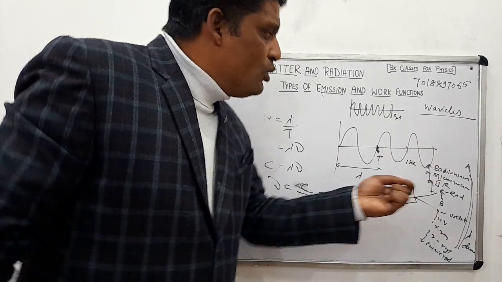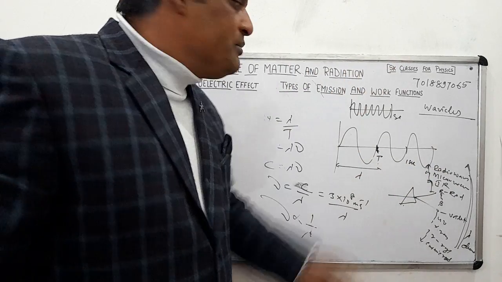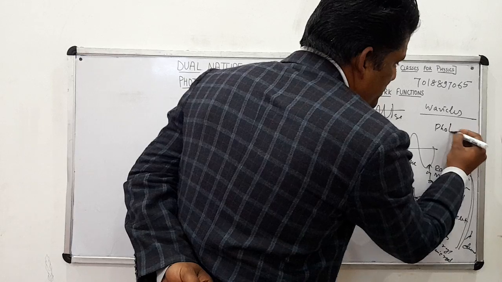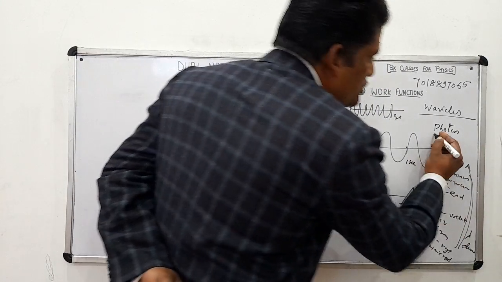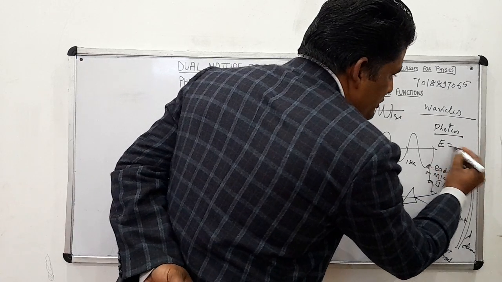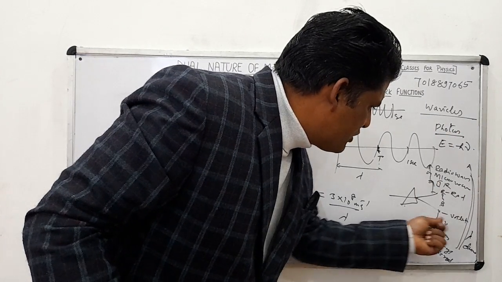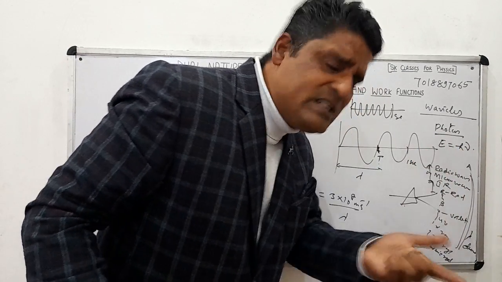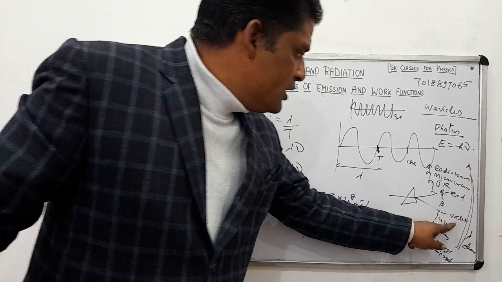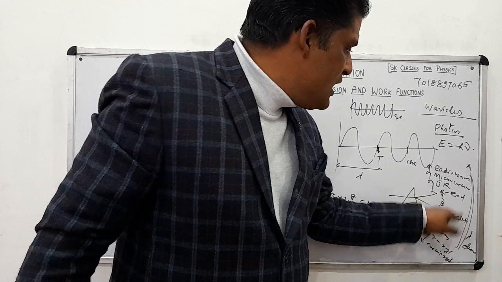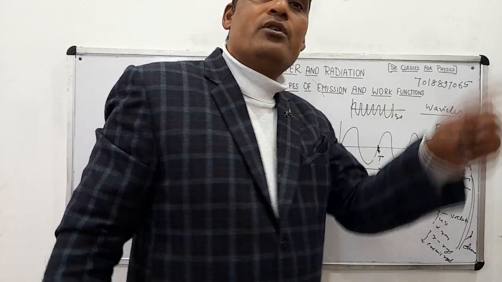Light consists of photons, just like a particle's nature, the light consists of a photon. Like electron, proton, the photon is a particle in light, and the energy of a photon is E = h nu, we will explain it. Which is the more energetic photon, the violet photon or the red photon? The red photon is less energetic because h is constant, but frequency is more in the case of violet. So the photon of violet light will be more energetic, and the photon of red light will be less energetic. Similarly, a gamma ray photon will be more energetic, and a radio wave photon will be less energetic.